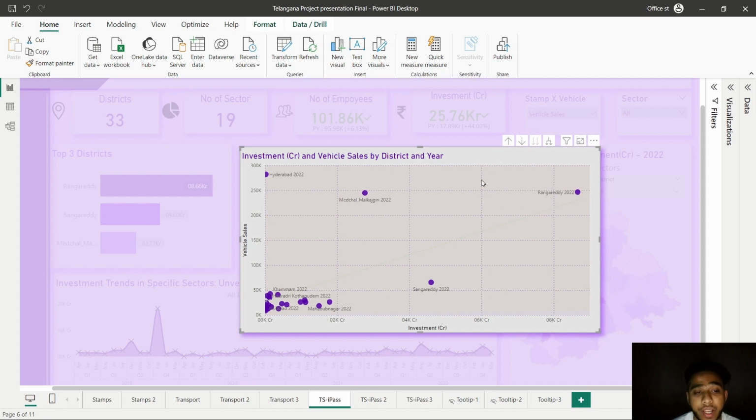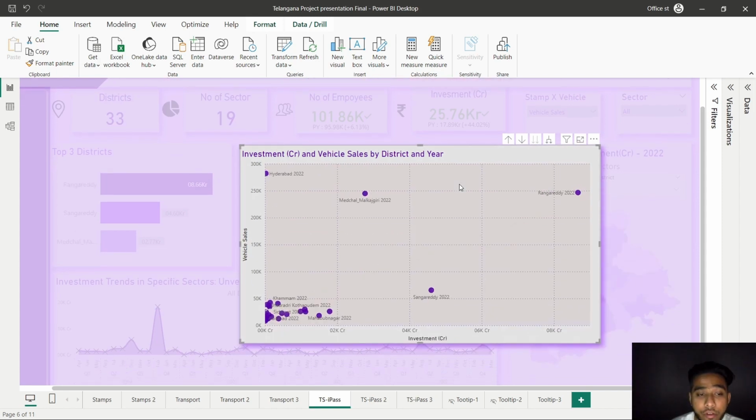Many things can affect how many cars or vehicles get sold, like what people like, how good the roads are, and how well the economy is doing. Take for example Hyderabad. It doesn't have the most investment, but it sells a lot of vehicles. Why? Well, it's because Hyderabad is a more developed city. It's growing fast and it has a lot of good roads and public transport. All of that makes people want to buy more vehicles.